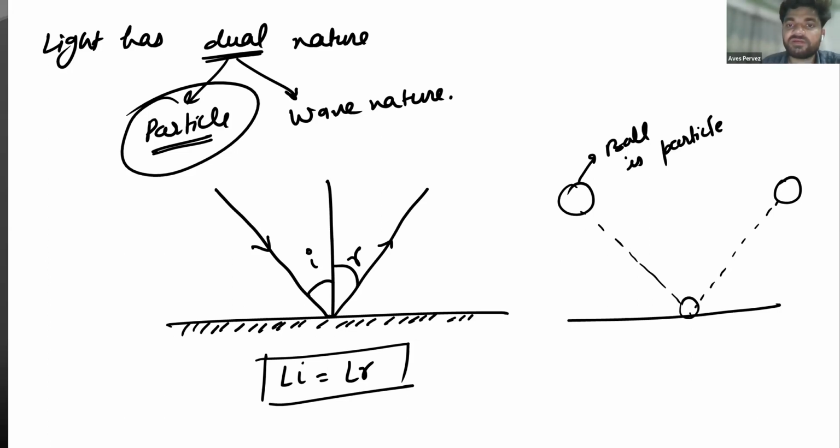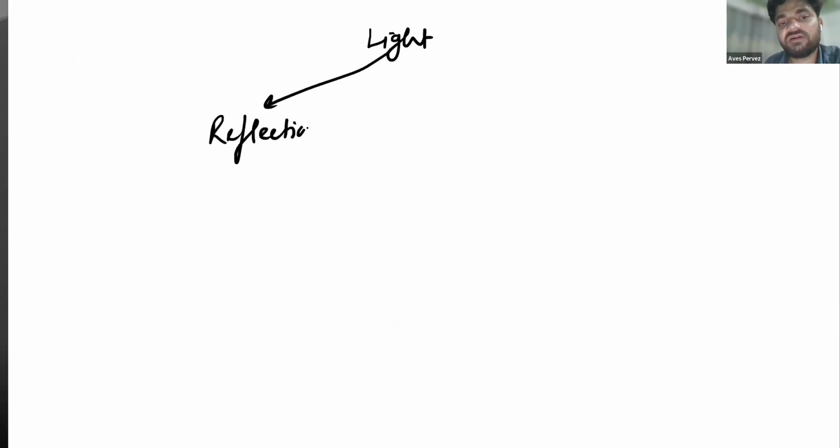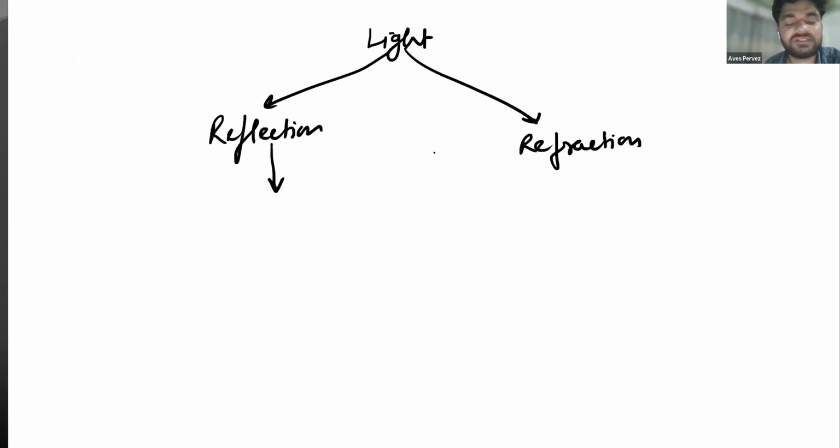So let's move further. Now moving to the next point: light, the law of reflection is very important. So let's start studying the light chapter. We have divided the light chapter into two parts: one is reflection and the other is refraction. We are going to study this in two parts. So what is reflection?